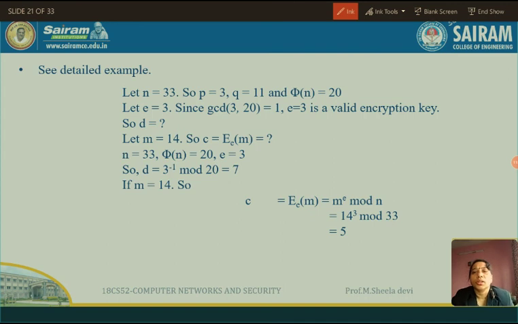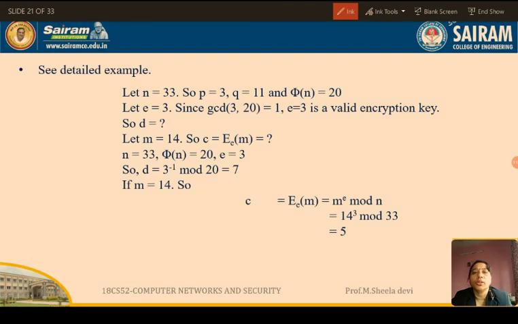So take this, let n is equal to 33 and p is equal to 3, q is equal to 11. First, what is the first step according to the RSA algorithm? We said we have to select two random numbers, that is p equal to 3 and q equal to 11. They should be prime numbers, that is also another condition. So 3 and 11 are prime numbers. I am assuming that p is 3 and q is 11.